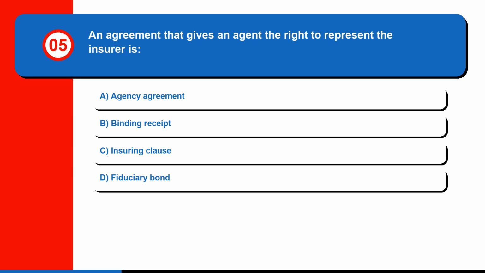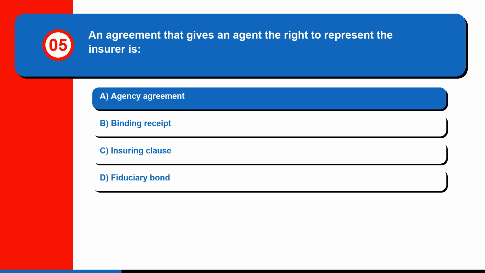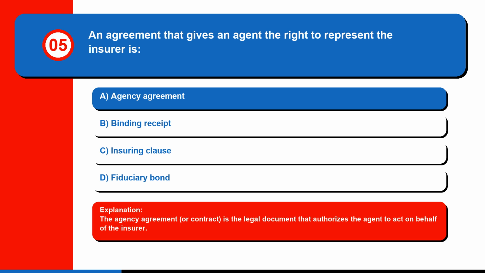Question 5. An agreement that gives an agent the right to represent the insurer is A. Agency agreement. B. Binding receipt. C. Insuring clause. Or D. Fiduciary bond. The correct answer is A. Agency agreement. The agency agreement, or contract, is the legal document that authorizes the agent to act on behalf of the insurer.